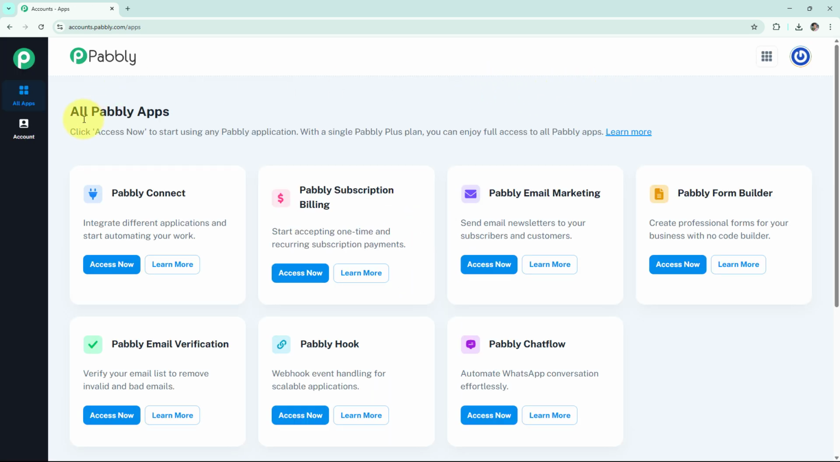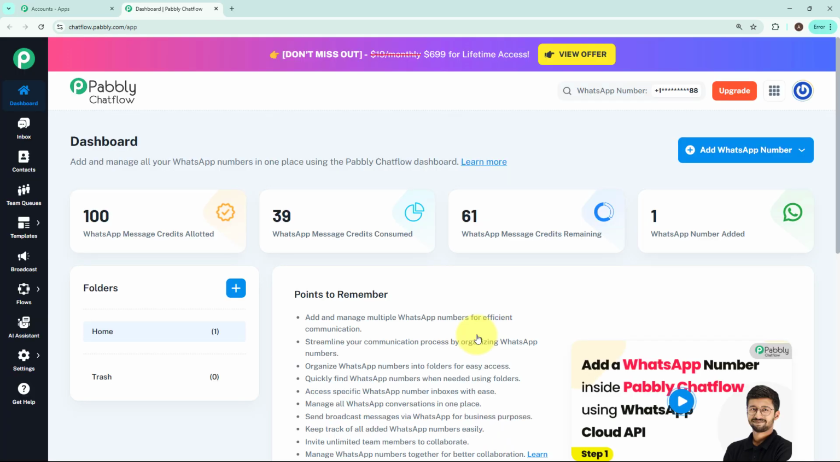And it will show me all the apps provided by Pabbly Chatflow. Here we have to access Pabbly Chatflow. So click on access now, and it will take you to the Pabbly Chatflow dashboard. On the left side of the screen, you will see all the features provided by Pabbly Chatflow. We will go through all the features one by one. First, we have dashboard, which gives us an overview of the chatbot's performance, recent activities, and stats.